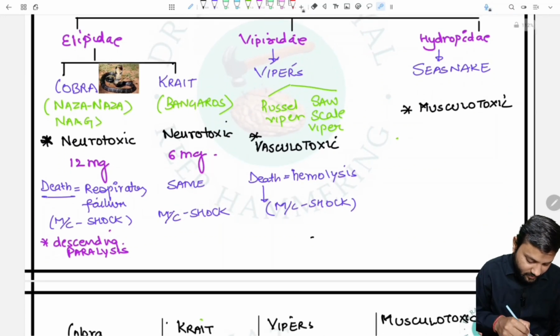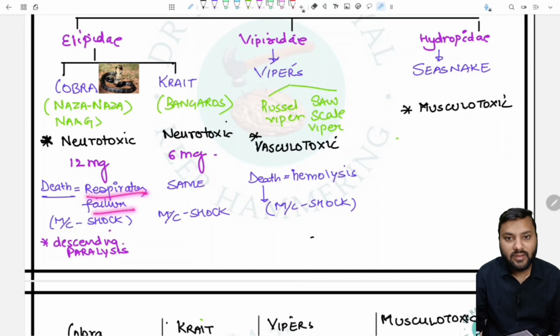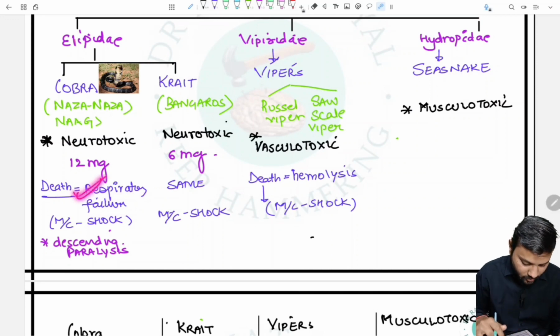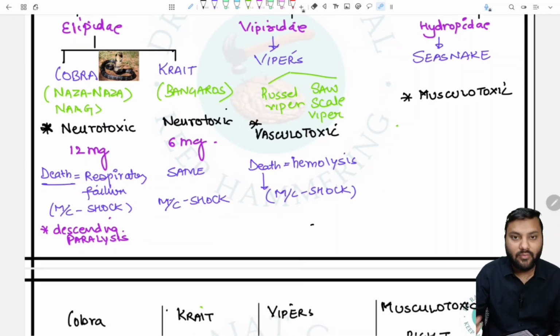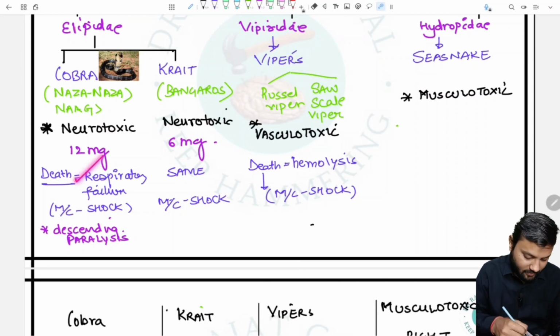The most common cause of death in the case of the cobra and the krait is respiratory failure, because the neurotoxin will damage the nerves, and finally the muscles will not work, and it will lead to respiratory failure. It is a type of descending paralysis, but finally when the respiratory muscles are involved, the person is not able to respire properly, so he will die due to respiratory failure.